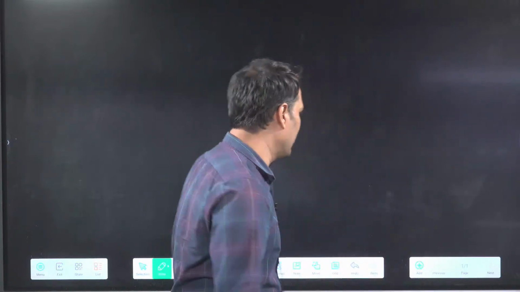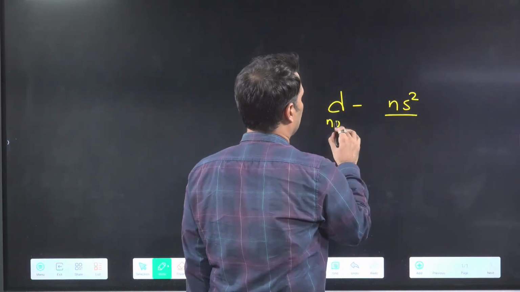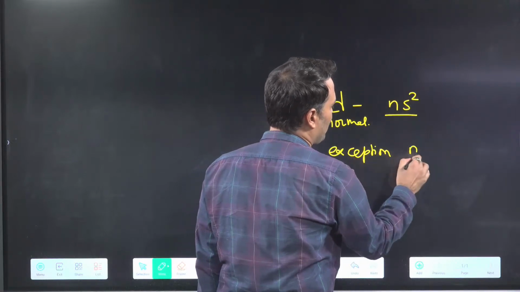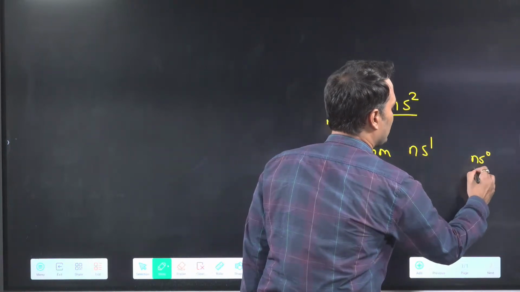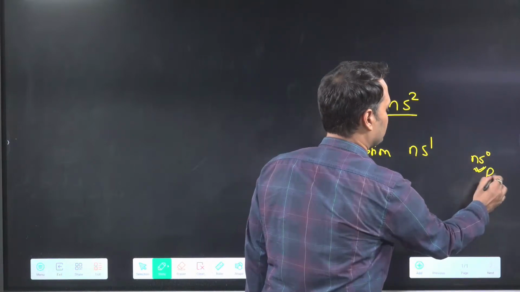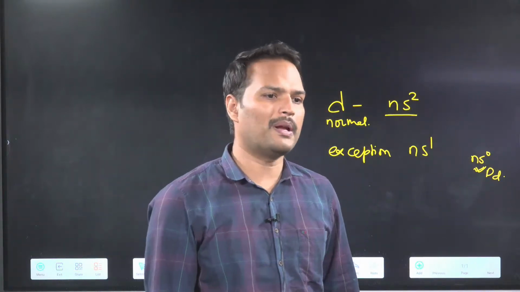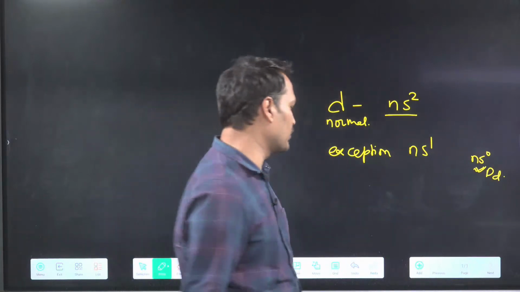Exception is palladium. Then we said like this, ns2 is normal. Do you remember this? In D block, we have written like this, ns2 is normal. And the exception part was, what was the exception part? Do you remember? ns1, this was the exception part, or ns0. ns0 is the case of your palladium. Do you remember this thing? Group number and all, that only we will discuss today. Okay? Correct.